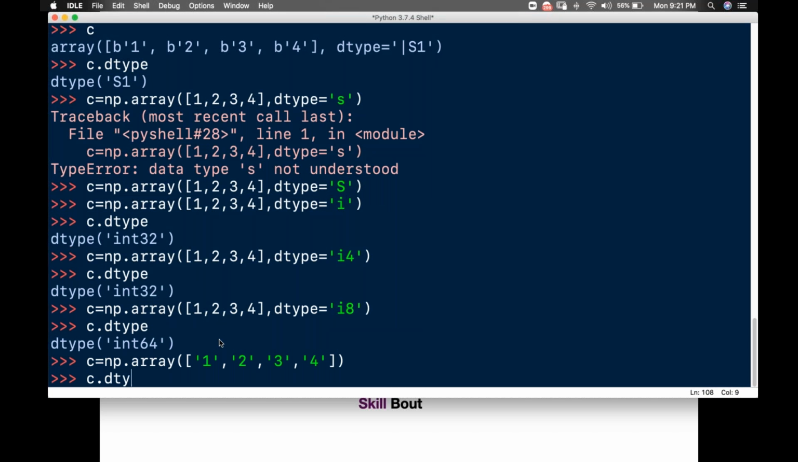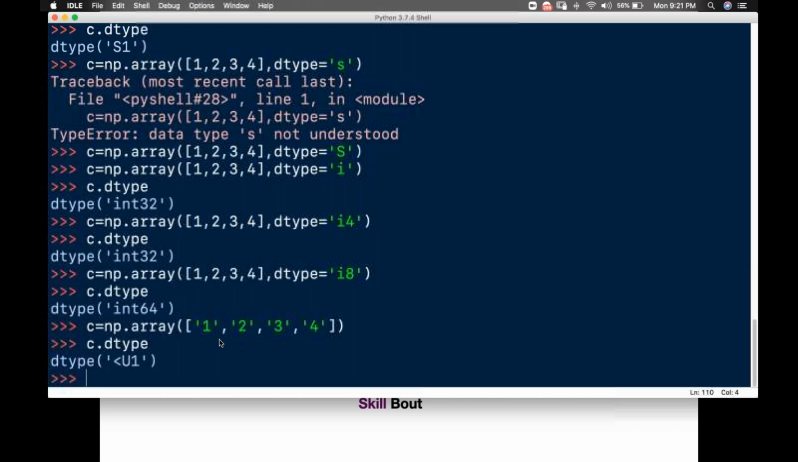C dot dtype, you have it. What is this? It is coming less than U1. Not to worry about this less than U1, S1, S2. I'll be making one PDF file and posting it over there. Coming here, it is indicating that it is nothing but a string.